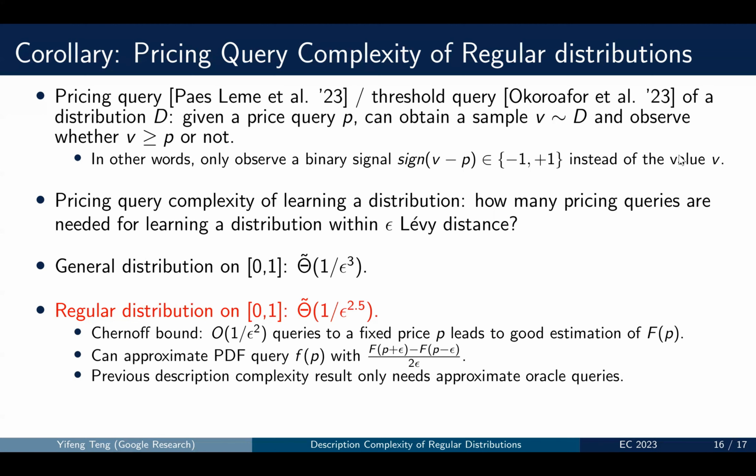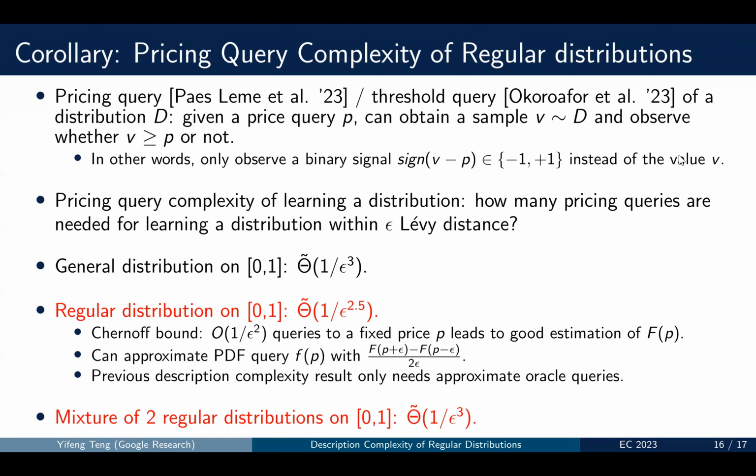So the gap from this 1 over epsilon to the 0.5 description complexity bound is by a Chernoff bound, saying that we actually need 1 over epsilon squared queries to a fixed price P to get a good estimation of the CDF of the distribution. And in all of the previous results for the PDF and CDF, we only need to approximate the PDF and CDF, and the PDF approximation can be done via a discrete version of the derivative of the CDF function.